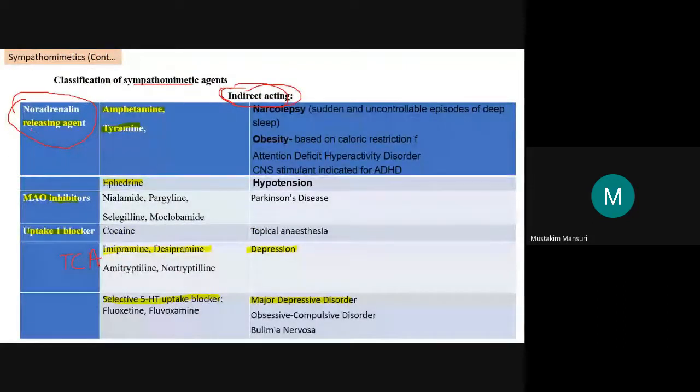So first one, noradrenaline releasing agent. Now when we discuss sympatholytics, at that time there will be inhibiting agents here. So noradrenaline releasing agent examples are amphetamine and tyramine.